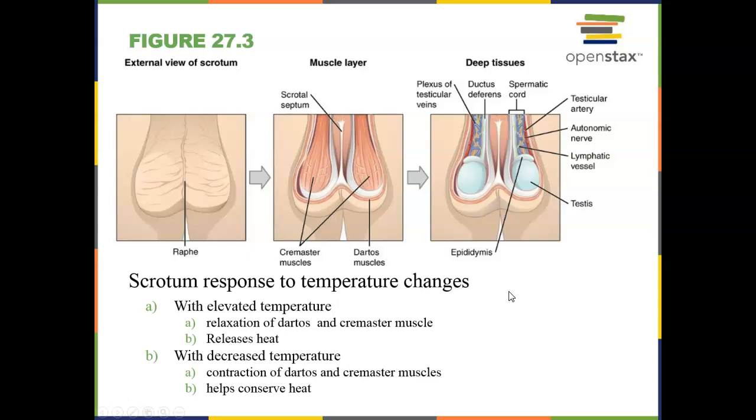And I just mentioned this. So you can see the cremaster muscle is a muscle that surrounds each testicle, like the testicle is inside of a cremaster sac, muscle sac. And then the dartos muscle actually surrounds the edges or the walls of the actual scrotal sac itself.